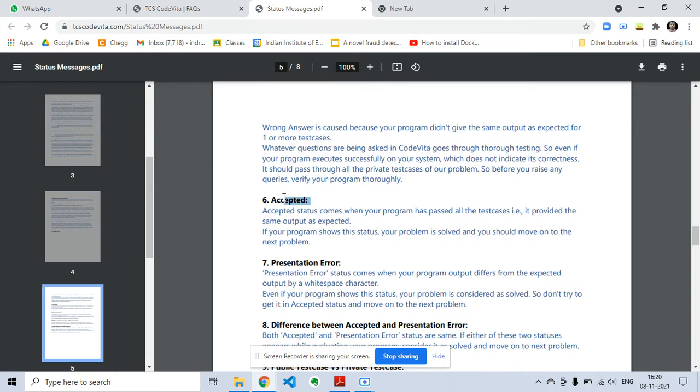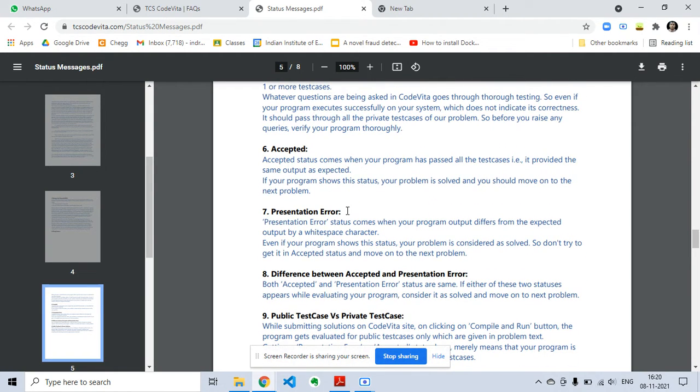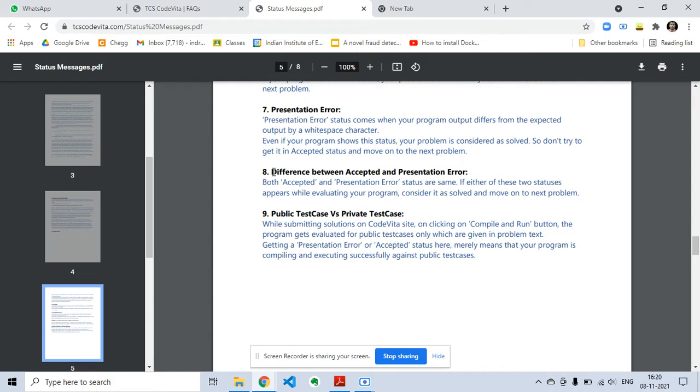Accepted means the program is absolutely correct, and you can move to the next question. Presentation error is when your program output differs from the expected output by a white space character. Suppose some extra spaces are there, then it will be a presentation error, and that will still be an accepted status, so you can move to the next problem.